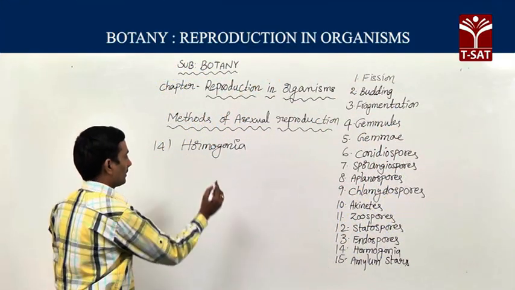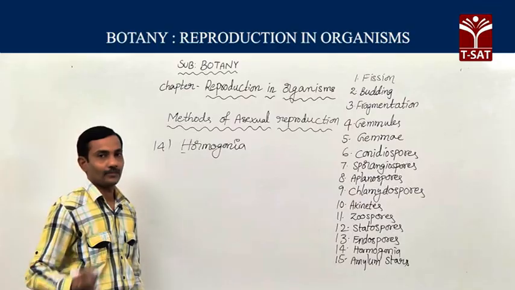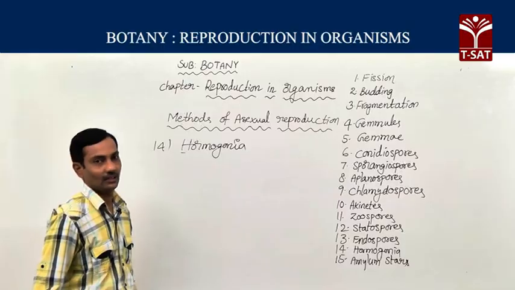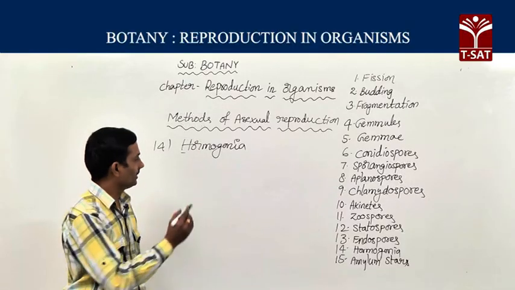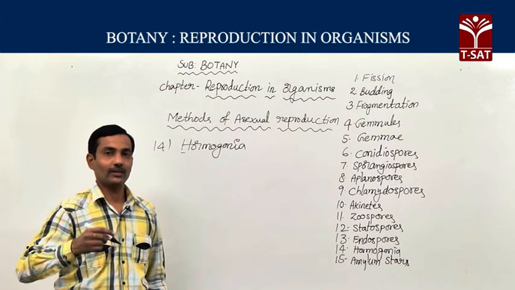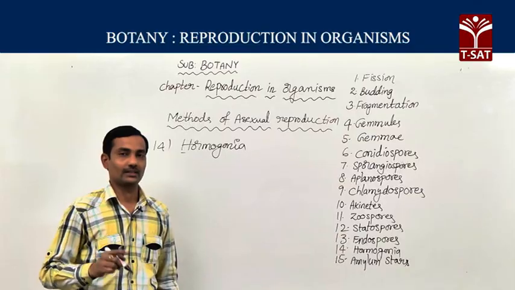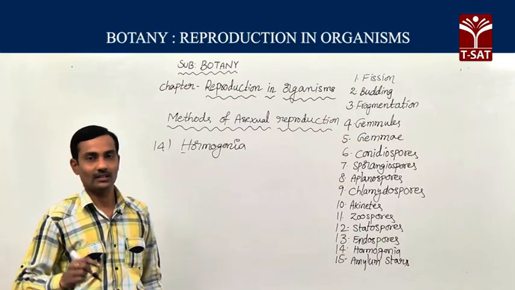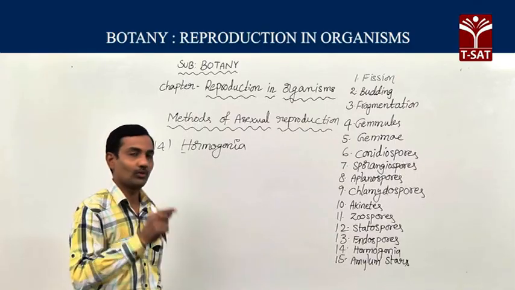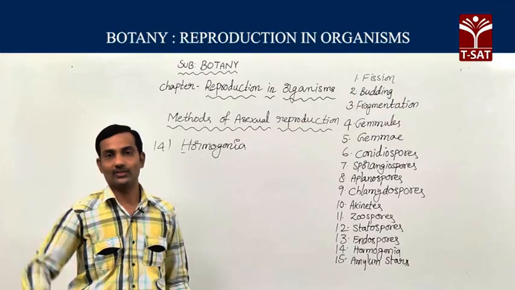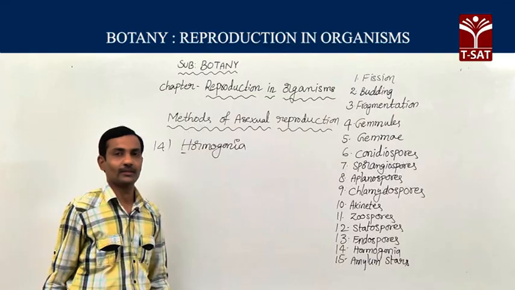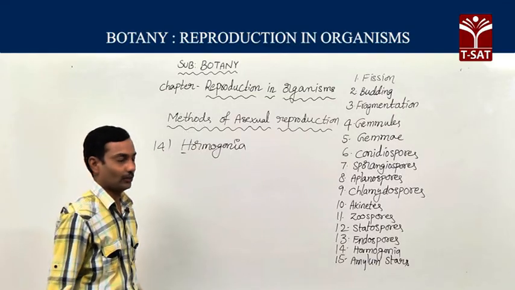Hormogonia. These are special fragments formed in cyanobacteria or blue-green algae. These fragments are surrounded by a gelatinous sheath. Whenever the total filament, that may be Anabaena, Nostoc, breaks into fragments, each and every hormogonium or fragment develops into the new organism. So these hormogonia are usually formed in blue-green algae or cyanobacteria.